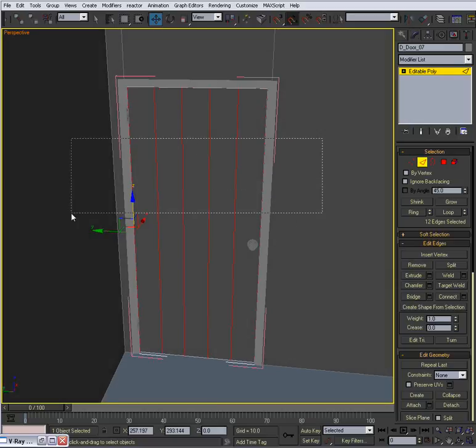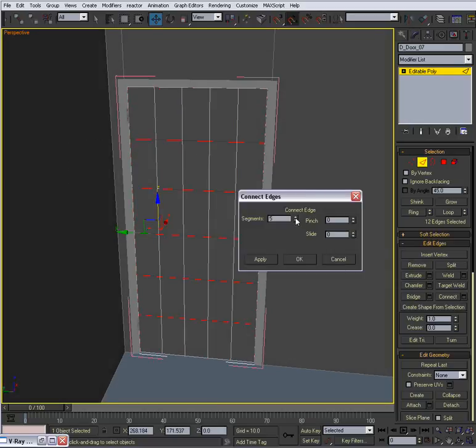Let's do connects of 2, pinch them together about 50, and slide them towards the top. And let's actually pinch these a little bit more as they slide down to the bottom. Okay, something like this.